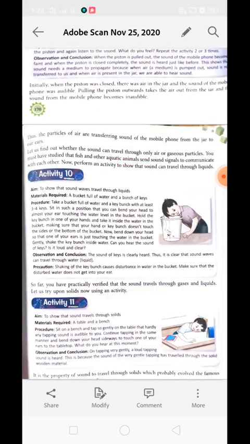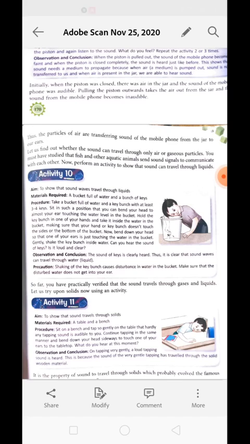Okay, this is activity 10, which helps you understand that sound waves travel through water as well. For this, we need a bucket full of water and a bunch of keys. There should be 3 to 4 keys in the key ring. Now take the bucket full of water and sit in such a position that you can bend your head almost to touch the water level in the bucket.